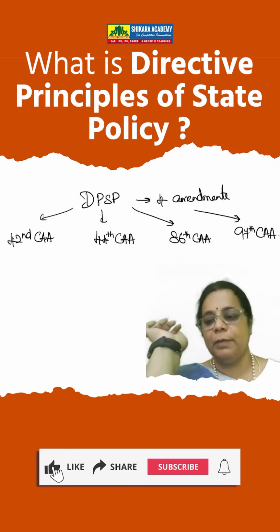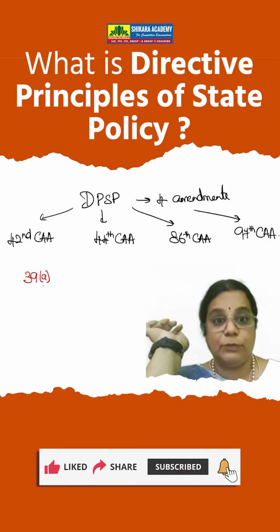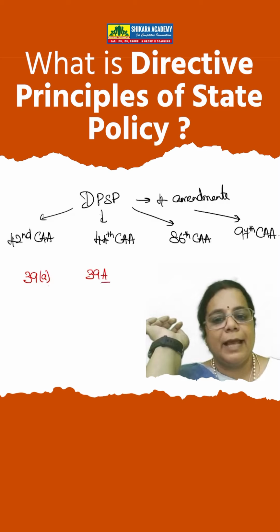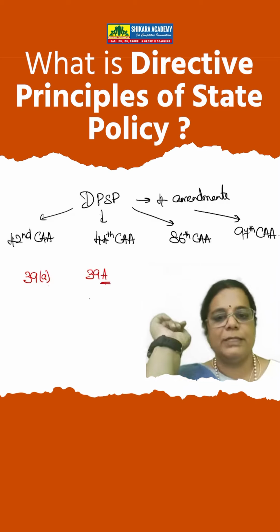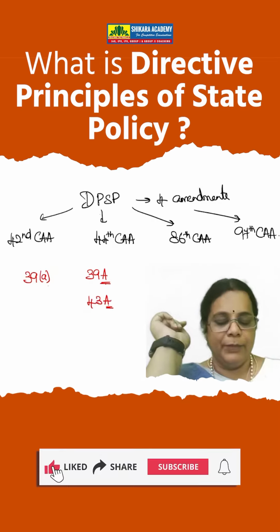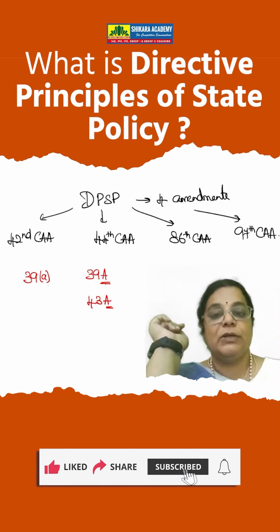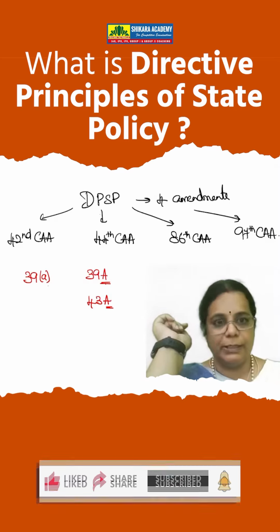I'll give you a small tip. Remember, if you have 39A, this was there in the constitution when it commenced, it was not added. But 39 capital A, capital letter indicates that it was added later. Likewise, we have 43A. So, wherever you have these A's and B's in the DPSP, the capital letters, you have to understand that these were included later in directive principles. They were not originally there.